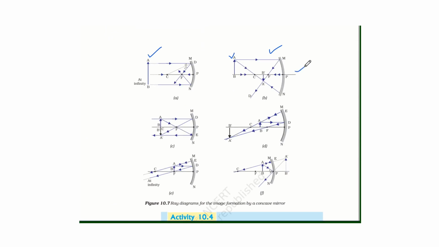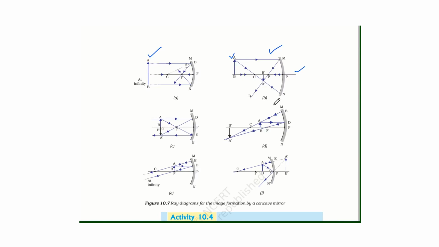So when the object is beyond C, first we will take a ray which is incident parallel to the principal axis, and the ray which is parallel will always pass through the focus, and the ray which is passing through the center of curvature will retrace its path, and the ray which is incident along the principal axis will be normal to the mirror, it will also retrace its path.